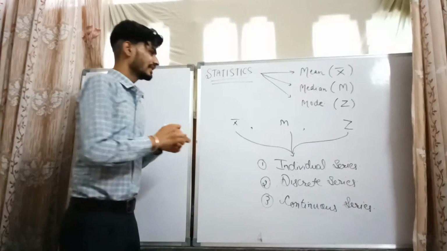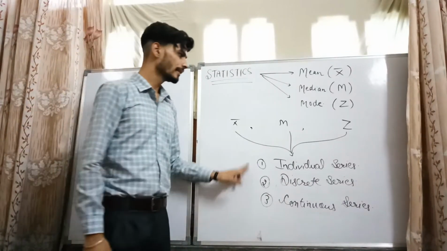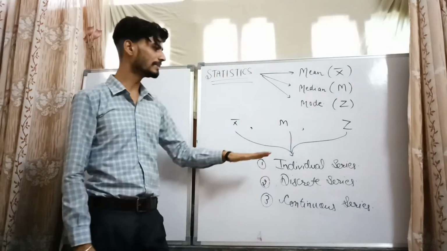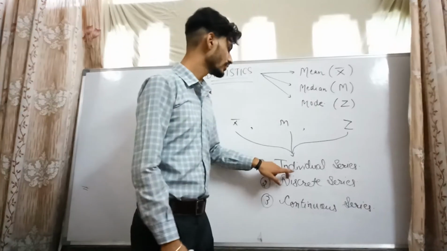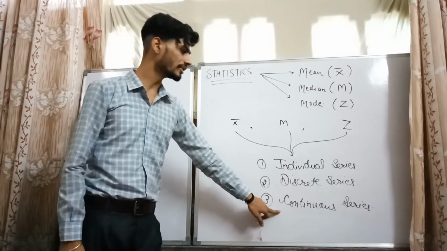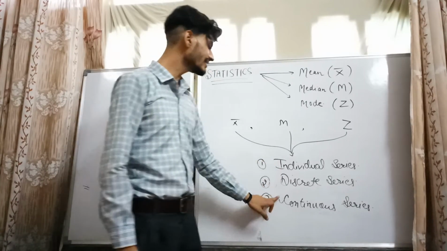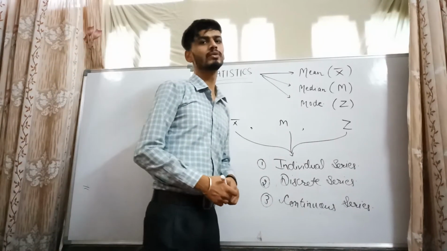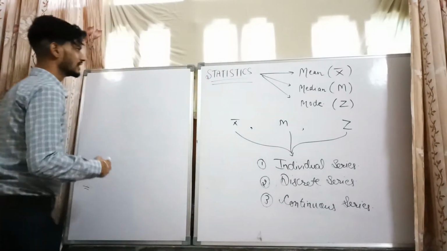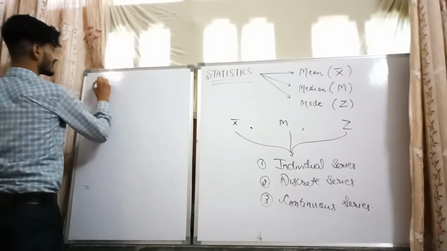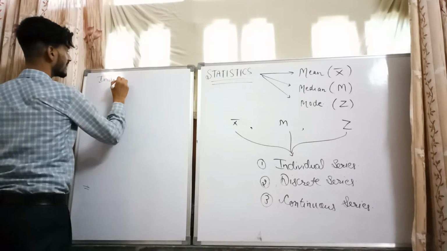These are the three kinds of series by which the different rules of mean, median and mode would be applied or implemented. So first is individual series, second is discrete series, and the last one is continuous series. These three series would be involved in the implementation of different rules of mean, median and mode. If I am talking about the individual series, I am just giving an example for individual series.